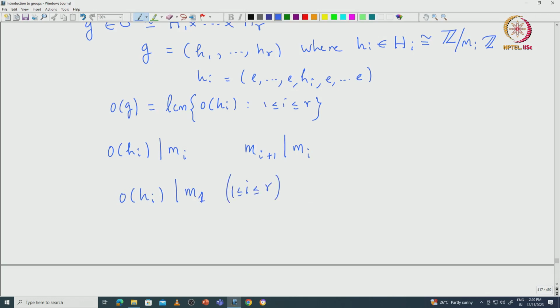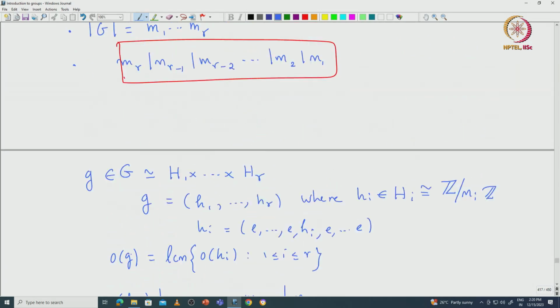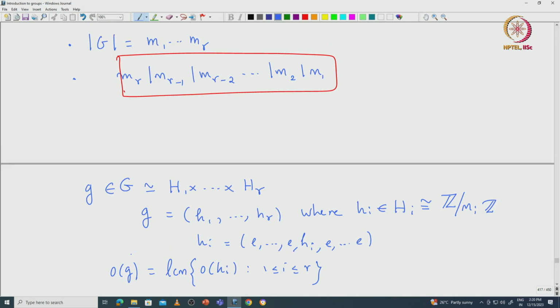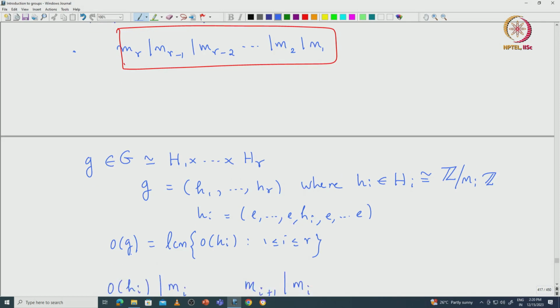That means the order of g divides M1. So that says that the largest order in this direct product H1 cross etc cross Hr must be the order of H1. So the exponent of G must be this